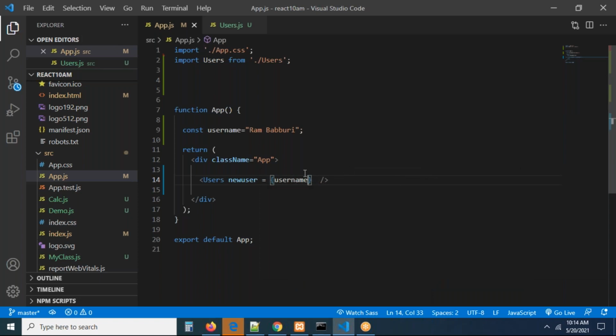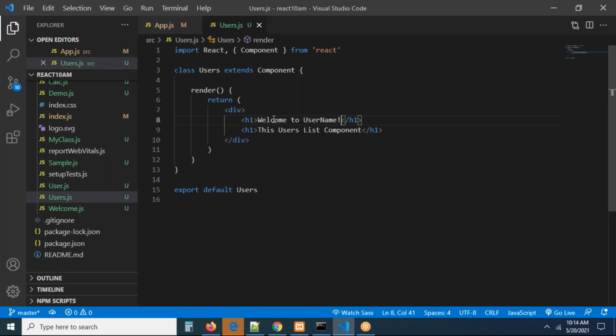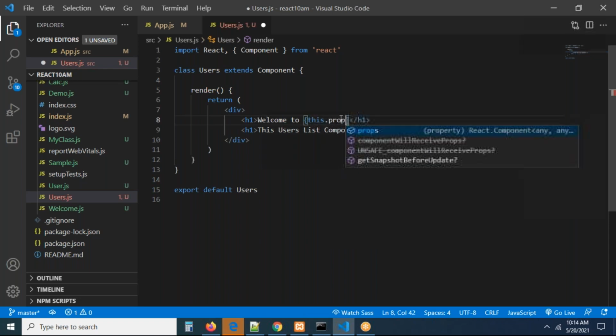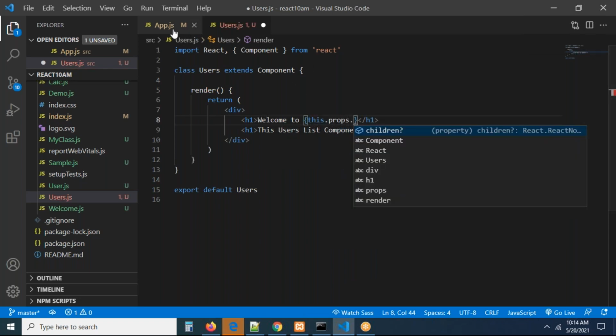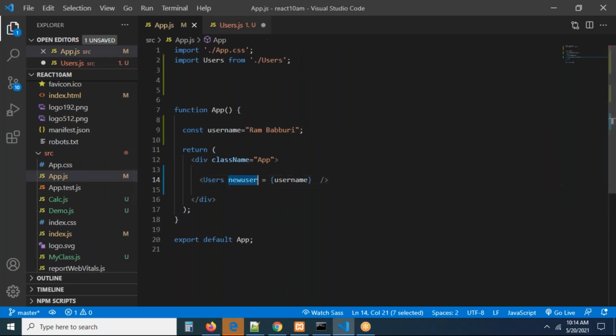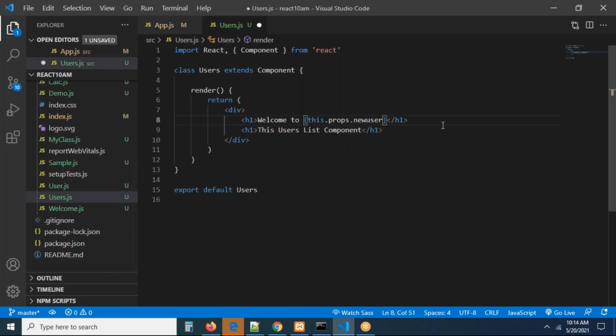What you are doing: a component was loaded into app.js, and you are passing some data to it. When you are passing some data, what happened? This will be available here now. In this, how can we access the data? In place of this, you have to access it. In a class component, if you want to access anything, remember, this is the way of accessing: this.props dot, and what is the name of the property here? newUser. Copy the newUser, don't get confused. If you are passing some data from one component to another, and this is a class component, remember carefully: in a class component, we can access it like this.